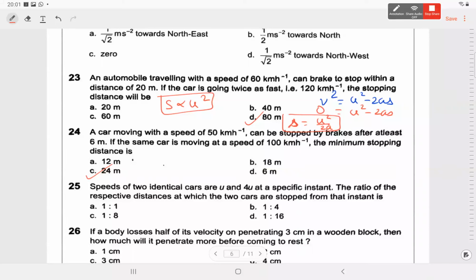Speed of two identical cars are u and 4u at a specific instant. The ratio of the respective distances at which the two cars are stopped from the same instant is again proportional to speed squared, so the answer will be D. Based on the same formula, stopping distance is proportional to speed squared.